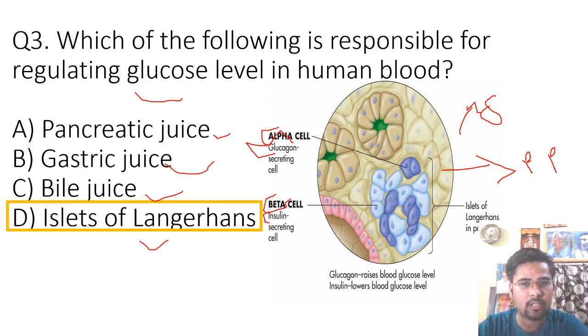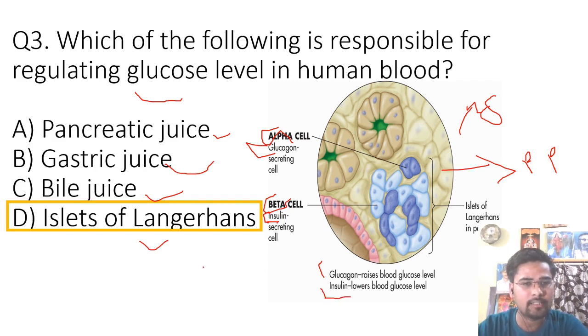Insulin hormone converts glucose into glycogen. So whenever there is an increase in glucose level in the blood, insulin hormone converts that glucose into glycogen. So glucagon raises blood glucose level, while insulin lowers blood glucose level.